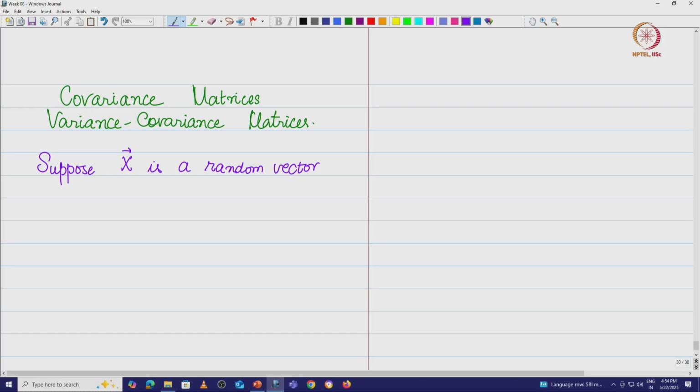What is meant by the expected value of a random vector? Suppose x1, x2, etc., xn are random variables.